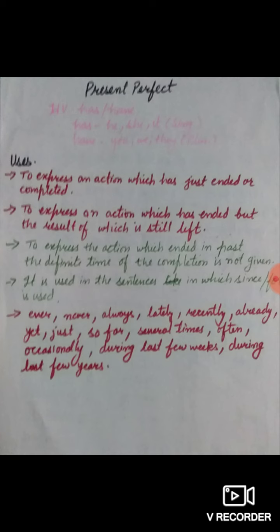But here, some of you might be confused that since and for are used only in perfect continuous tenses. But my dear students, in present perfect tense, since and for are also used, and they also convey the same meaning as present perfect continuous tense conveys. Don't be confused. It can be used and it also conveys the same sense as present perfect continuous conveys.